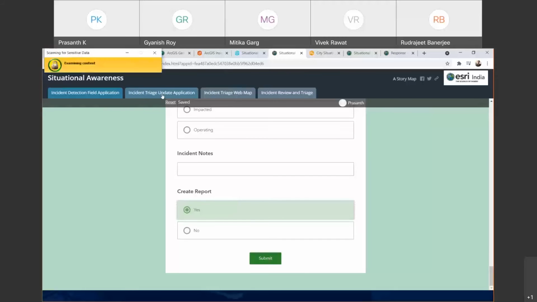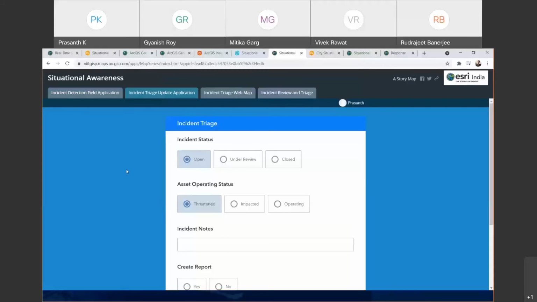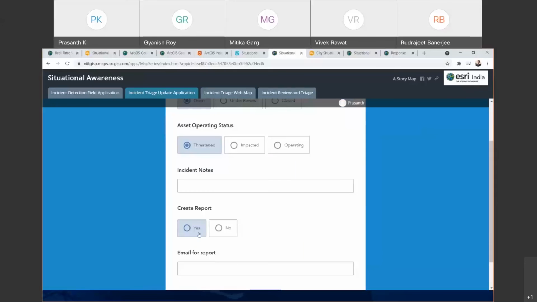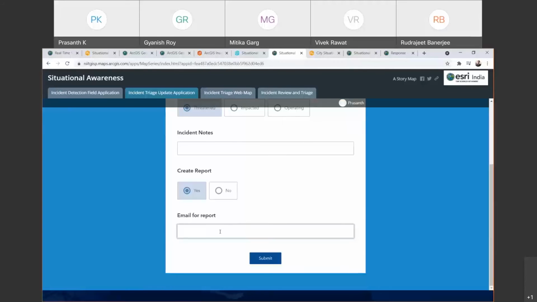And another example of the incident triage application is the incident status update. Here, an incident is already reported either from the field or through the live feed which has come in, and you, as a back office person or a field staff, want to update the incident status. You will be able to do it using these specific radio buttons, and by setting create report and providing your email ID, you will be getting that specific report in your email.